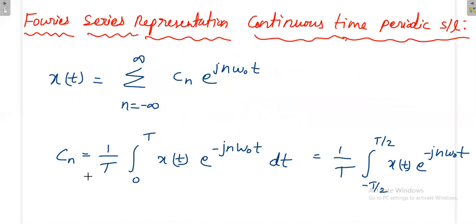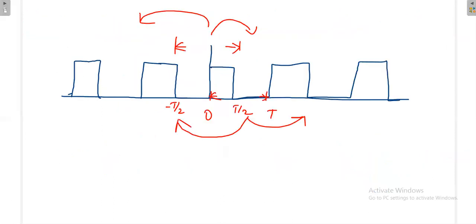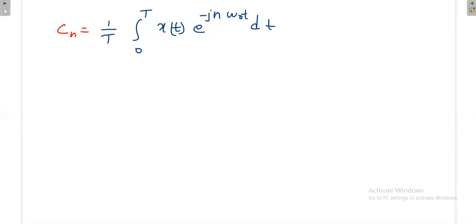Then n can vary from minus infinity to plus infinity. For example, if I put n equal to 0 in the Cn equation, what is Cn? Cn is equal to 1 by T, 0 to T, x of t e power minus j n omega naught t dt. Once I put n equal to 0, C0 is 1 by T, 0 to T, x of t dt.